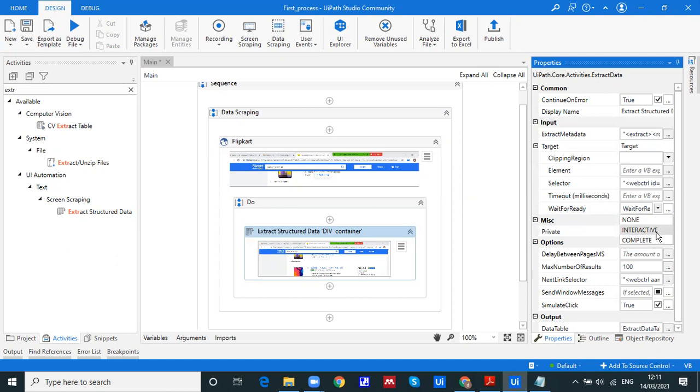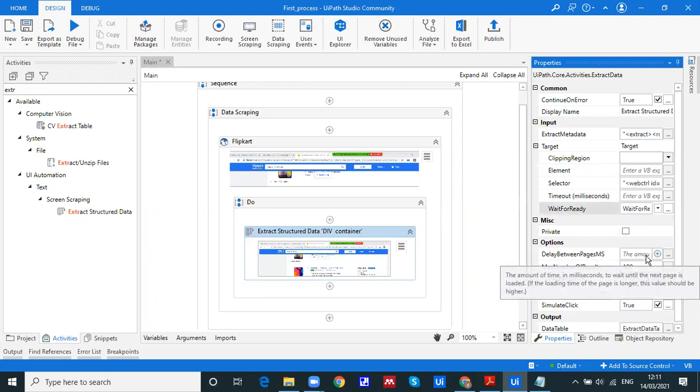Getting the difference between all of these? None, interactive, complete. None is nothing but nothing. It will wait for some default time and it will go ahead, otherwise throw the exception, throw the error. Interactive means it will wait for the appearance of that particular target element. So it will not wait for complete loading. And if you select complete, it will wait for complete loading of your HTML page.